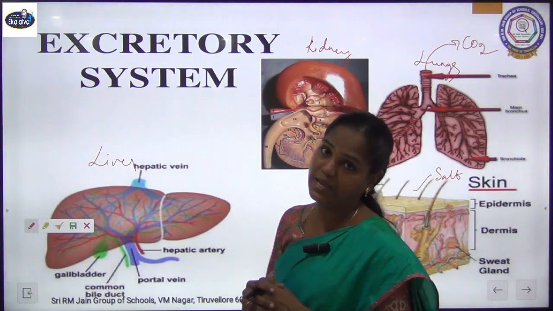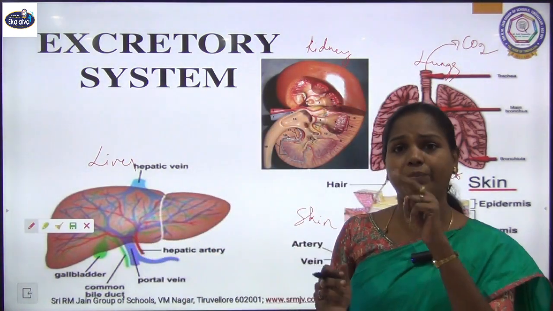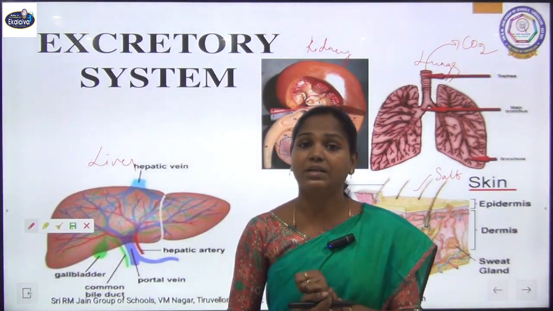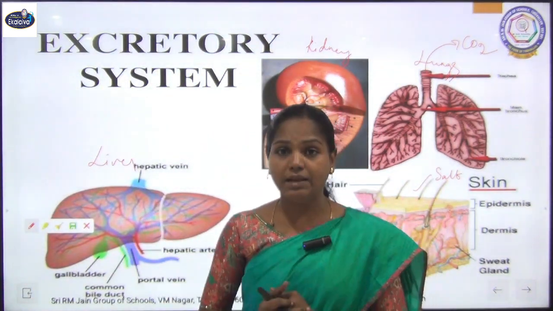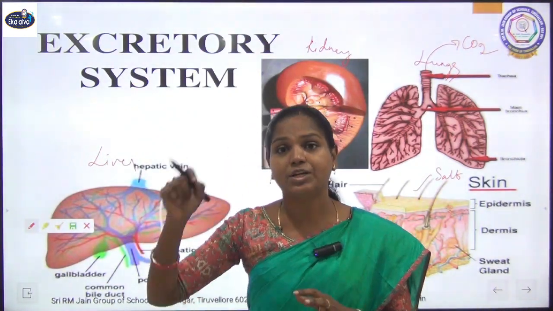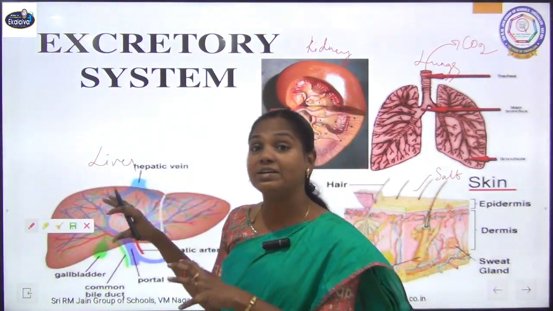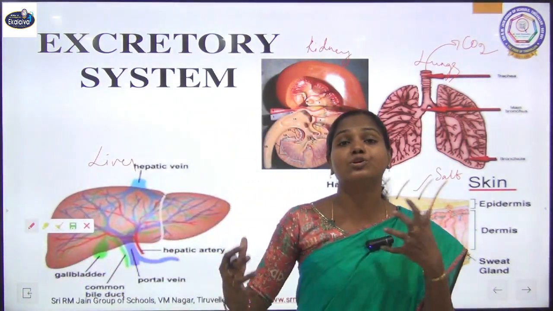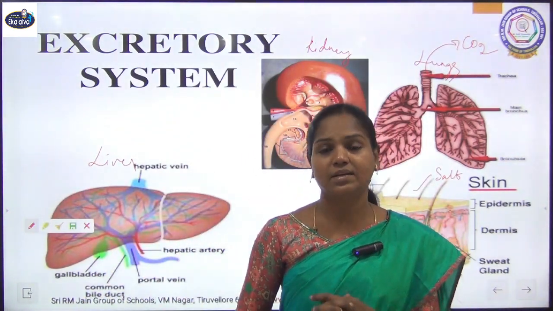And the liver is a main organ. We have seen the two main wastes produced in our body, urea and uric acid. They are actually catabolized in our liver only. Excess amino acids are converted into urea in our liver. As the liver is responsible for producing those wastes, we can also include it under our excretory system.